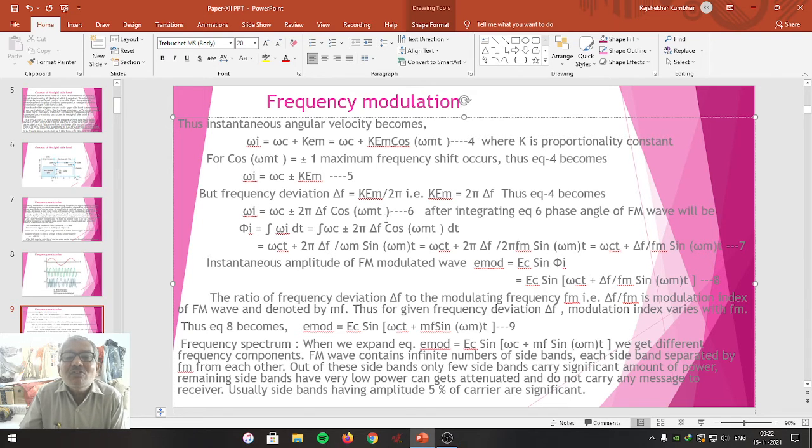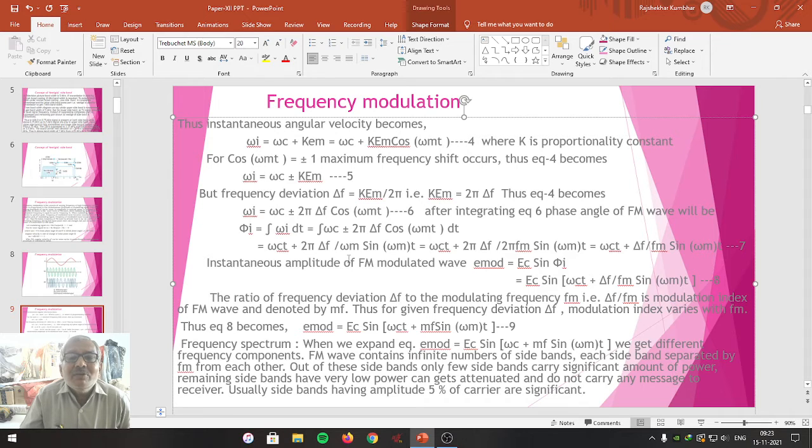Therefore, integration of cos of omega mt is sine of omega mt divided by omega m, which can be simplified as omega ct plus 2 pi delta f upon omega m, where omega m is 2 pi fm, into sine of omega mt. The 2 pi will cancel and we can write it as omega ct plus delta f upon fm into sine of omega mt. Let me call this equation number 7.